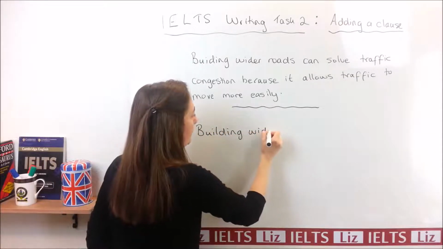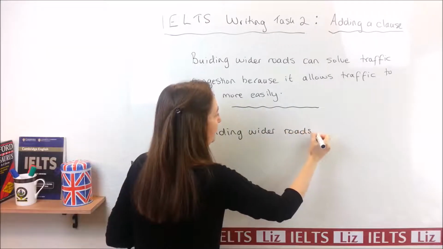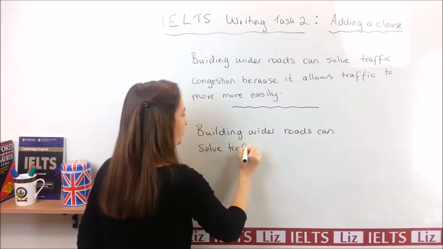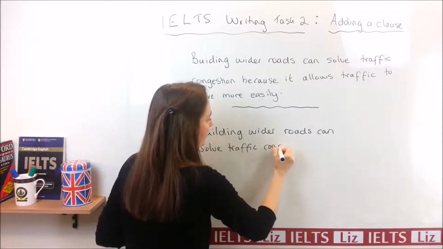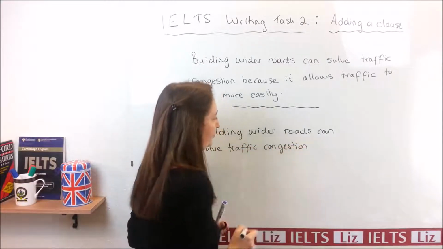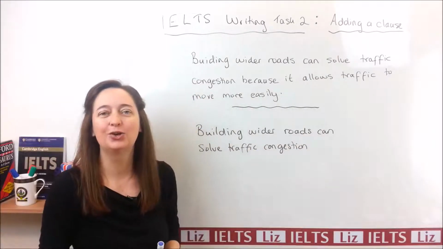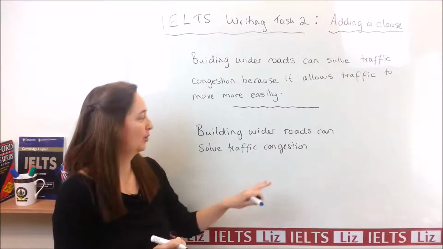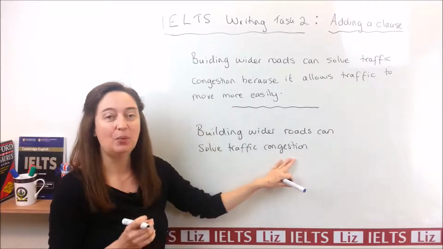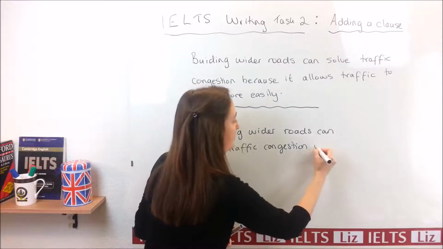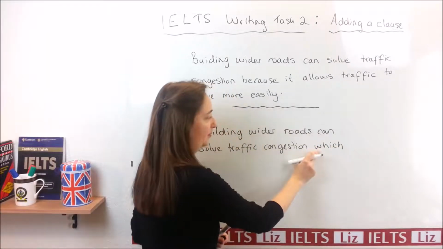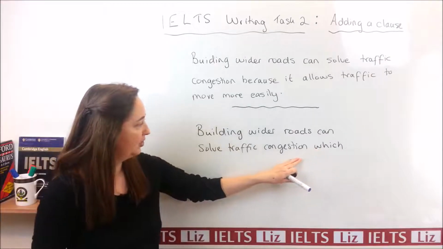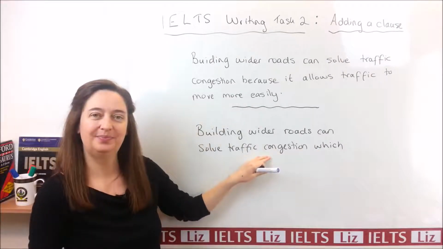Building wider roads can solve traffic congestion. Now, because the clause is about traffic congestion, we need to start our clause after this. And we start the clause with this word, which. And which is referring to traffic congestion.